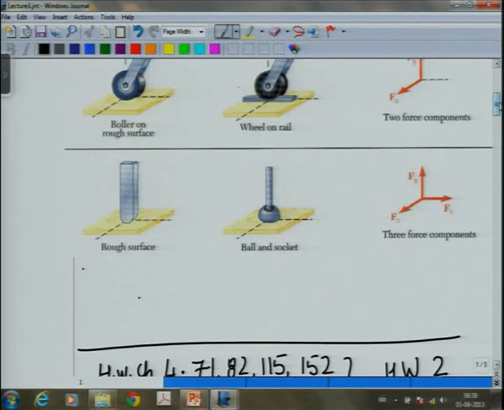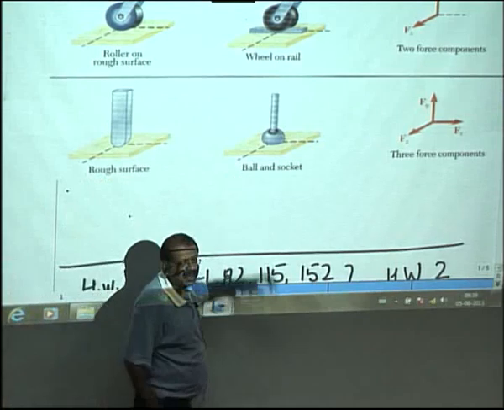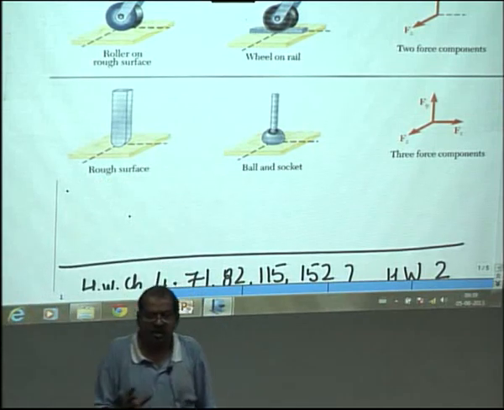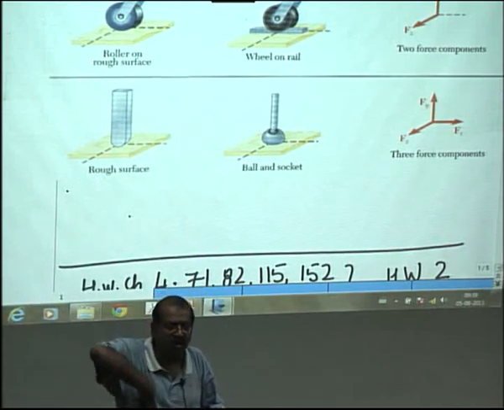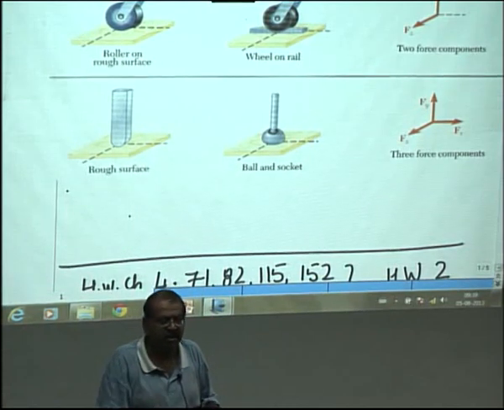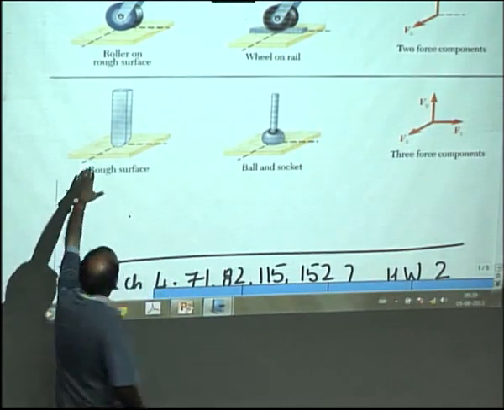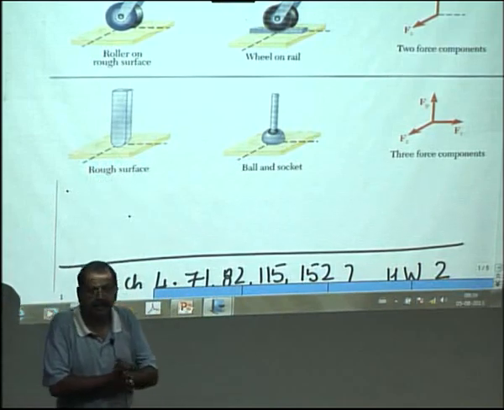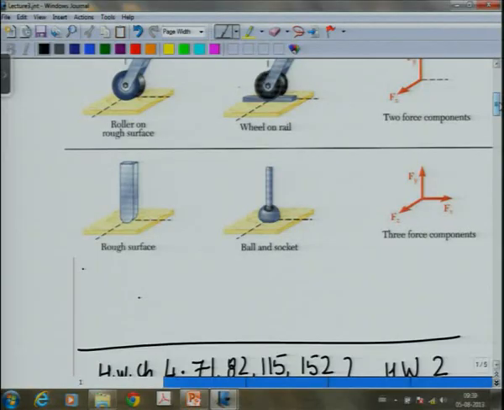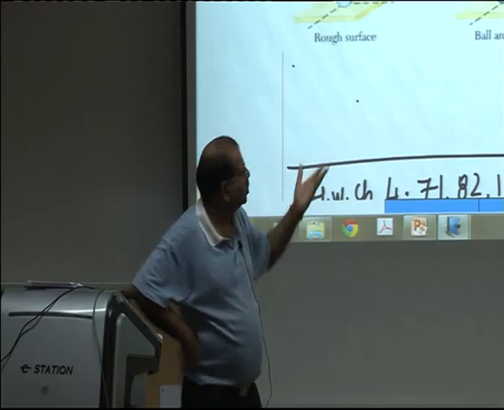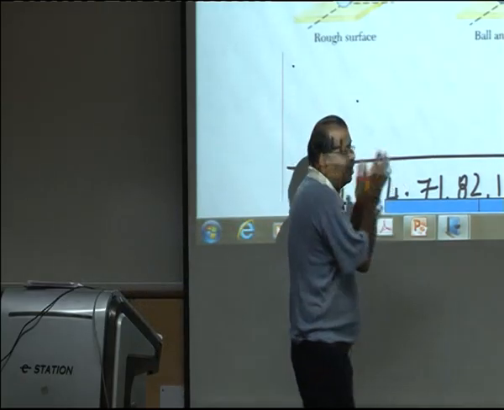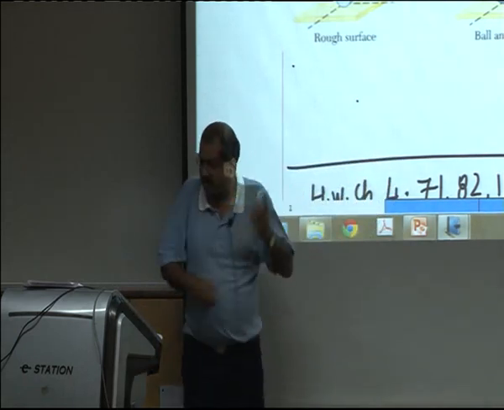Now, we talk of the third case which I talked about in the last class also. I talked about this joint which I called a ball and socket joint, where a free rotation is allowed on all the 3 axes at the joint, or we could have a rough surface on which the body is kept. So, in this case we will have unknown forces from the support in all the 3 directions, and because rotation is allowed, there will be no moments. So, this is what we have when we have unknown forces in the 3-dimensional scenario.